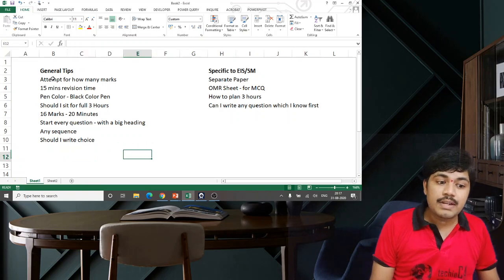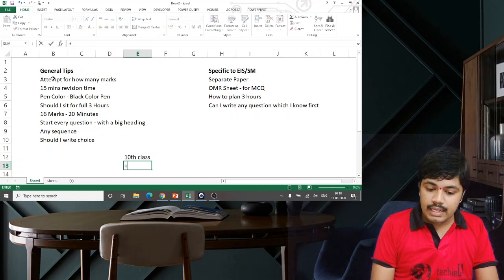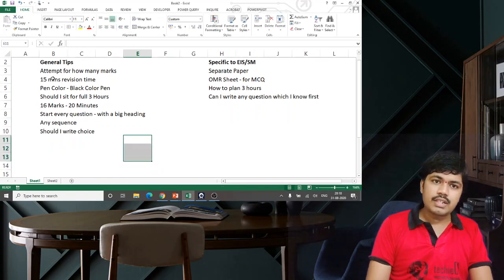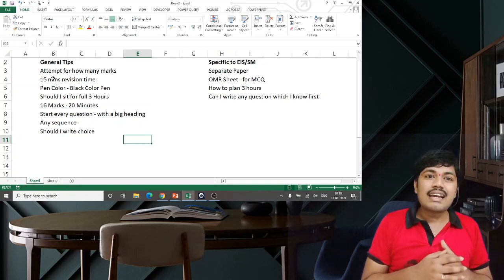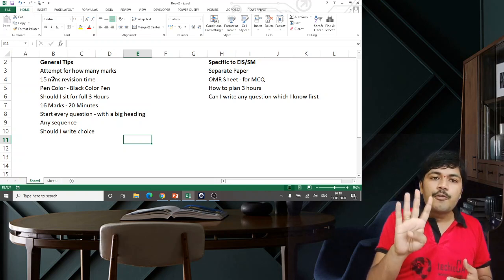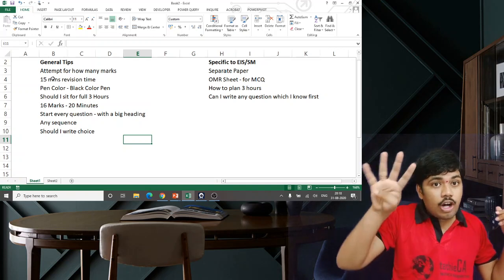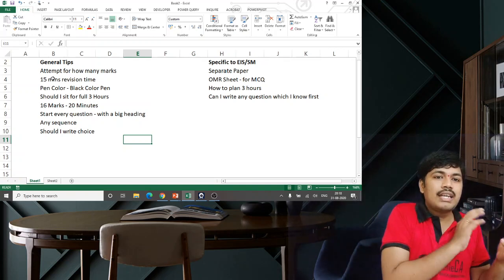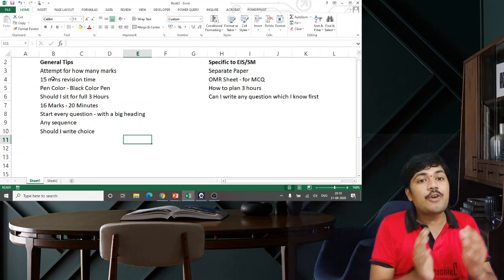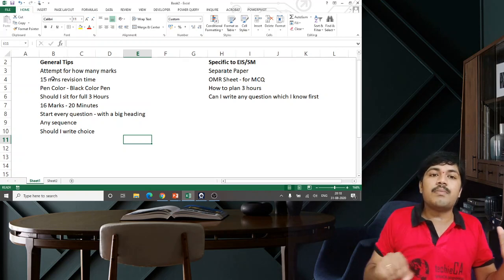In 10th class, plus 2, it will not be that way. For example, I wrote all the questions, I wrote even the choice question. In 10th class and all, how will they take? They will take the best of those questions. For example, 4 questions are there, I should write 3. Usually in 10th class, if I write all the 4, they will take the best of those 4 for counting purposes. But in ICAI exams, it is not that way, Nana. They will take whatever you have written first, and the last question will not be evaluated.